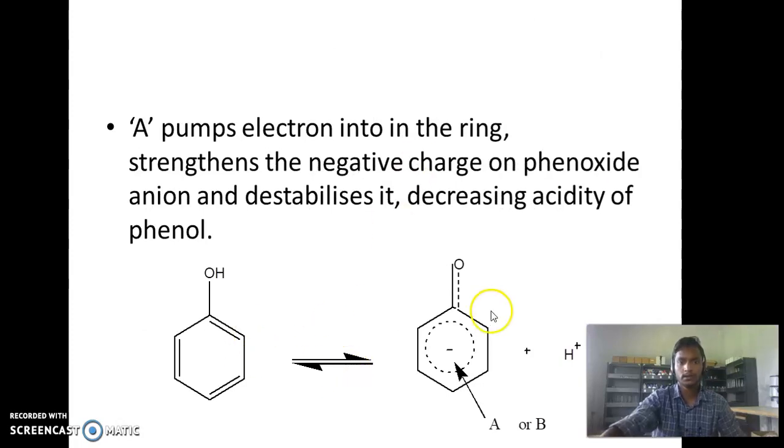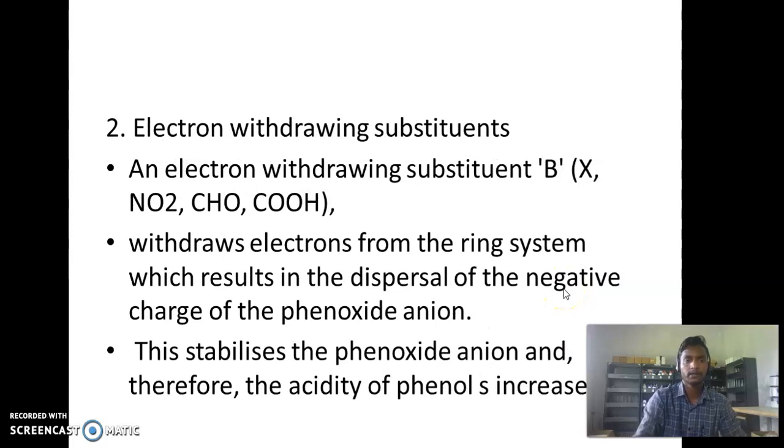In these reactions, A pumps electron into the ring and strengthens the negative charge on the phenoxide ion. This destabilizes the phenoxide anion, decreasing the acidity of phenol. Second one, electron withdrawing substituent. In this case, electron withdrawing substituent B.